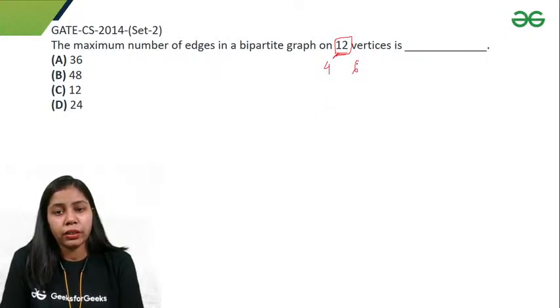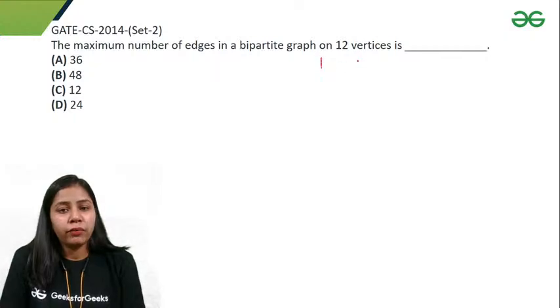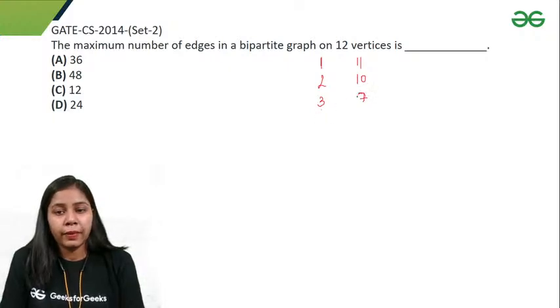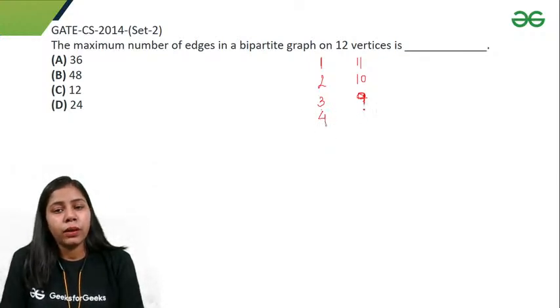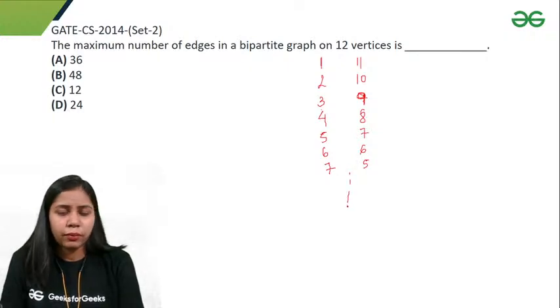There may be a possibility that 1 vertex is in one set, and in the second set it will be 11. Then 2 and 10, and 3 and 9. The next thing is 4 and 8, 5 and 7, again 6 and 6, again 7 and 5. Now it starts getting repeated.